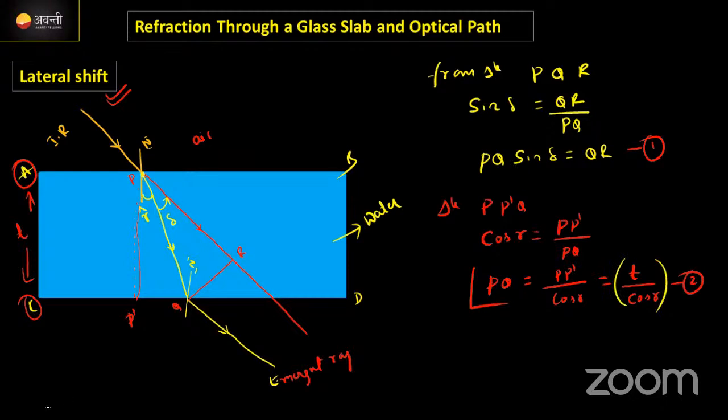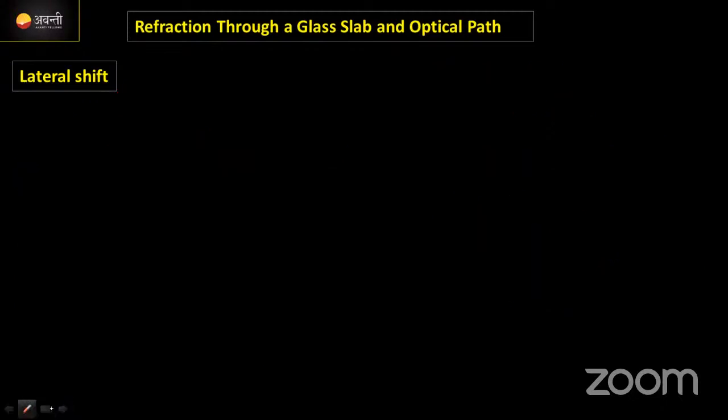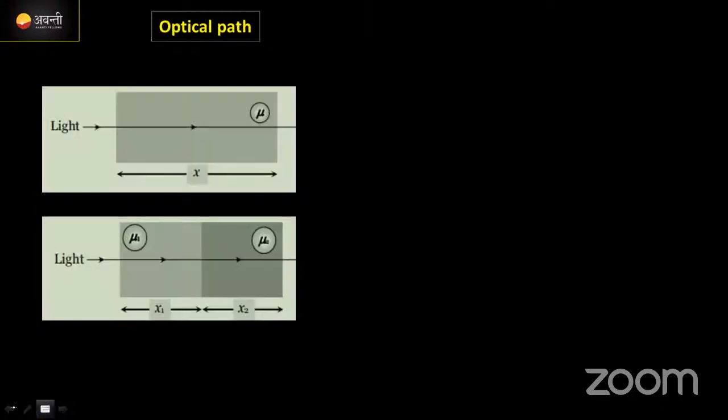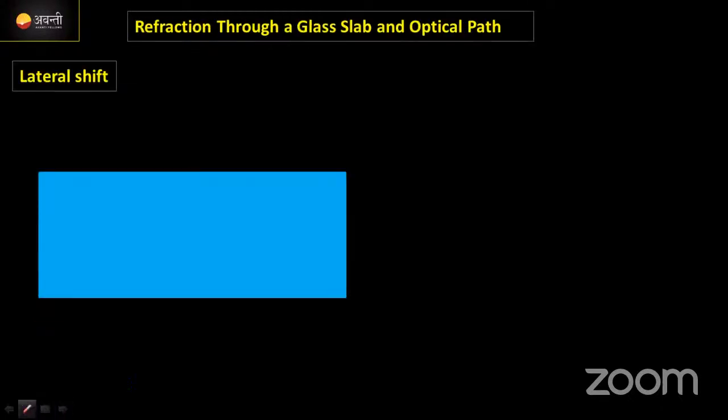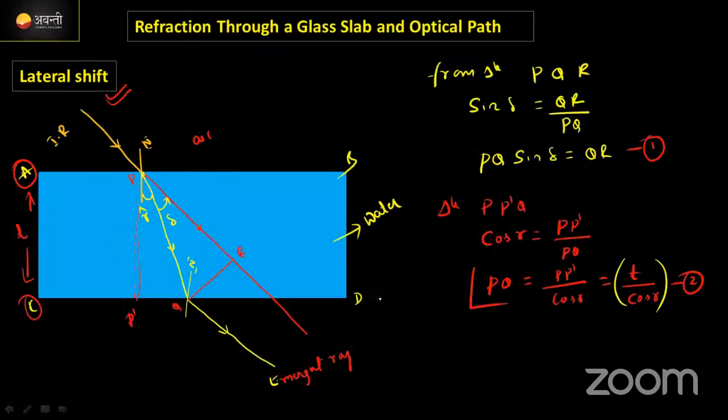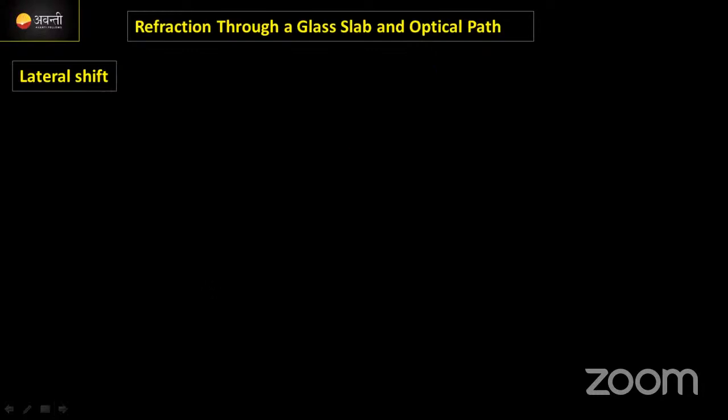Write down here. Just a minute. Yes, here I have some space. I will write here, guys. First answer क्या आया था? Just look at here. PQ sin delta is equal to QR. I will write here: PQ sin delta is equal to QR.